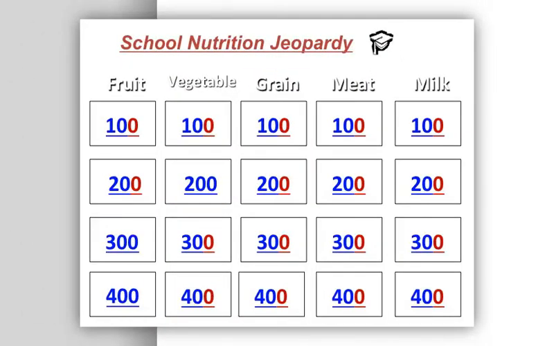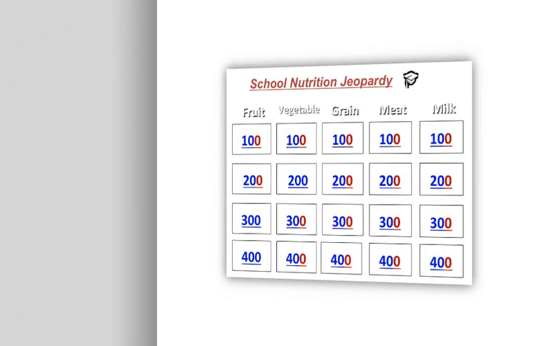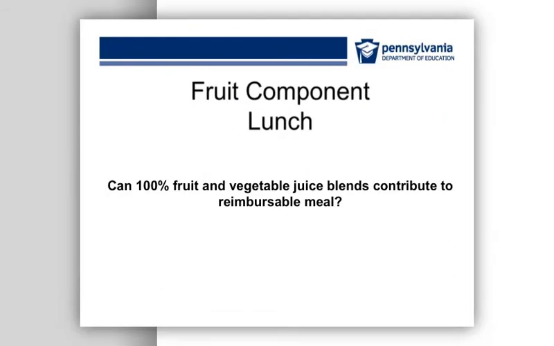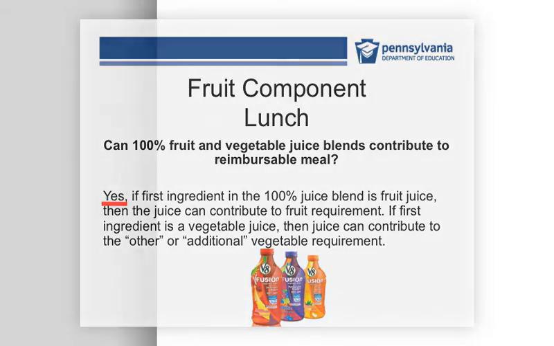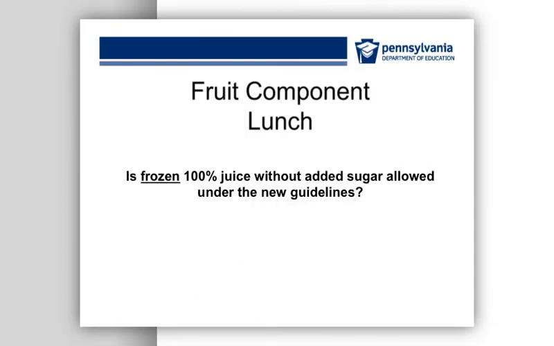Let's do some more school nutrition Jeopardy questions. Can 100% fruit and vegetable juice blends contribute to reimbursable meal? Yes, if the first ingredient in the 100% juice blend is fruit juice, then the juice can contribute to fruit requirement. If the first ingredient is a vegetable juice, then the juice can contribute to the other or additional vegetable requirement.